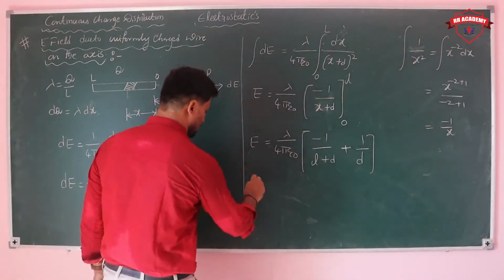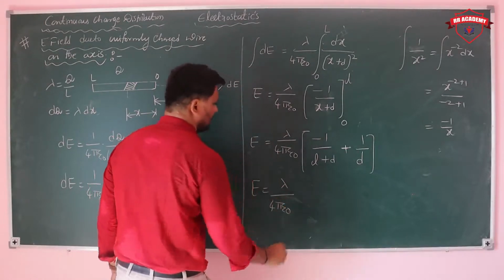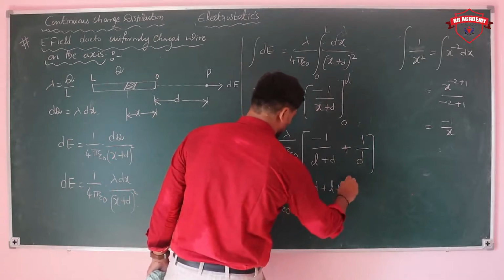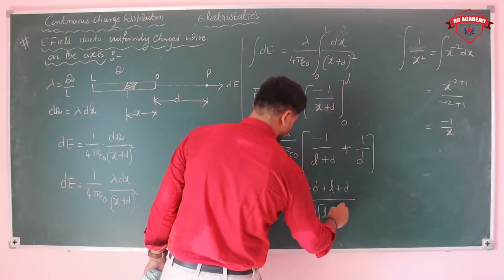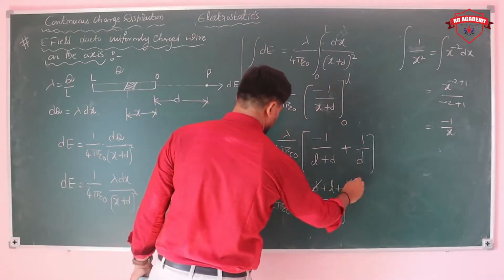Just take the cross multiplication. Then E is equal to lambda by 4 pi epsilon naught, minus d plus L plus d, by d into L plus d. Here d cancels.